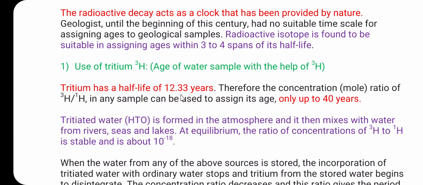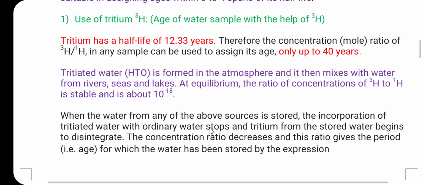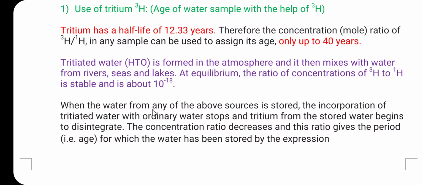Thus the ratio of tritium to hydrogen in the sample goes on decreasing with time. With the help of tritium we can determine the age of water only up to 40 years.